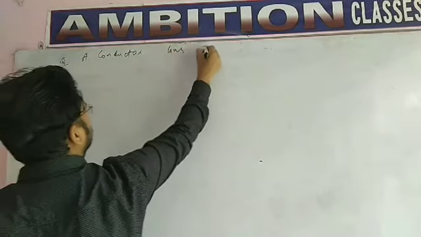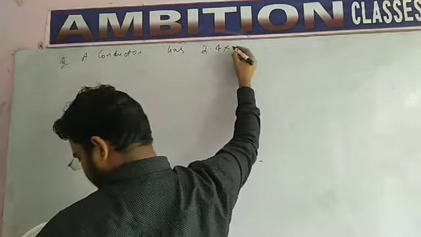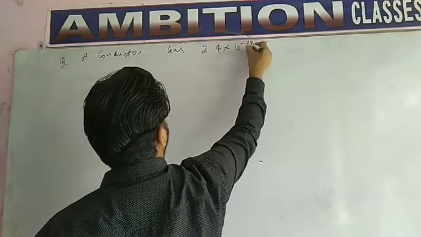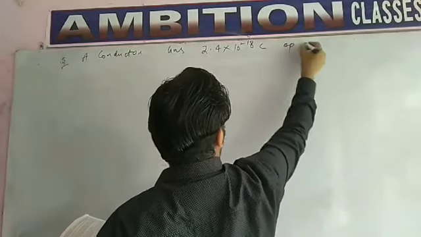A conductor has 2.4 into 10 power minus 18 coulomb of positive charge.